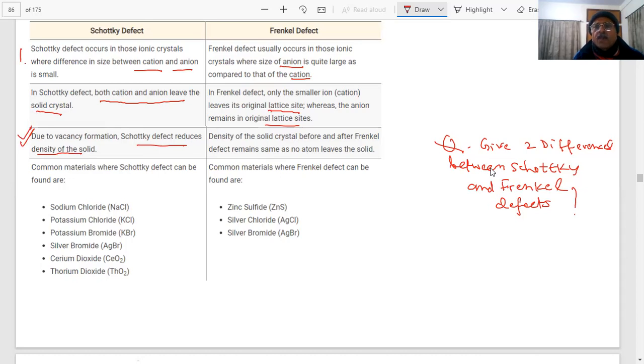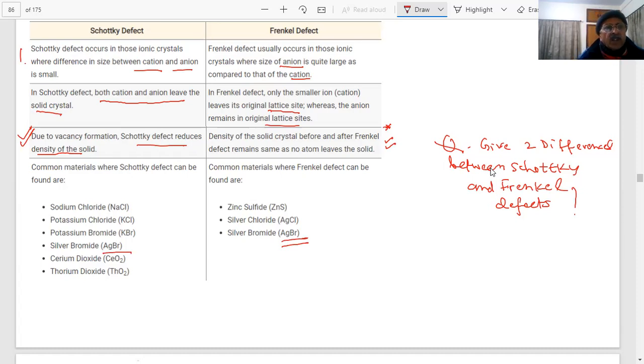Clear? Important point, student. These questions have been asked repeatedly. Common materials where Schottky defect can be found, students. Sometimes they give 4 choices asking whether the given compound will show Schottky or Frenkel defects. We can't give a complete list, which may be very long. Whatever we know from the book information, these are the examples: NaCl, KCl, KBr, AgBr, CsCl. And you can see AgBr in both the cases. So AgBr is one which shows both the Schottky and Frenkel defects, students.